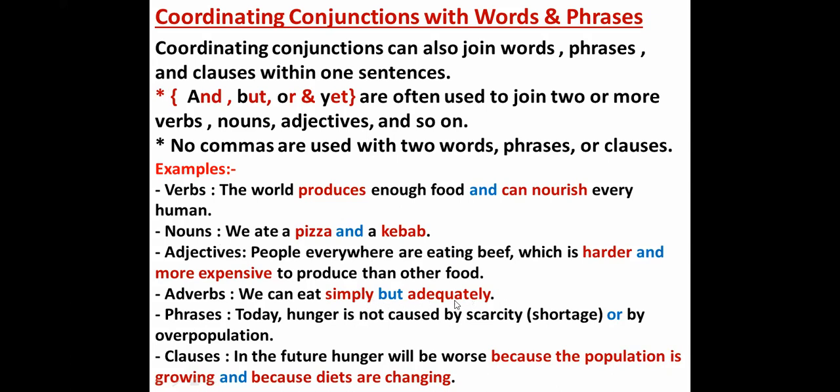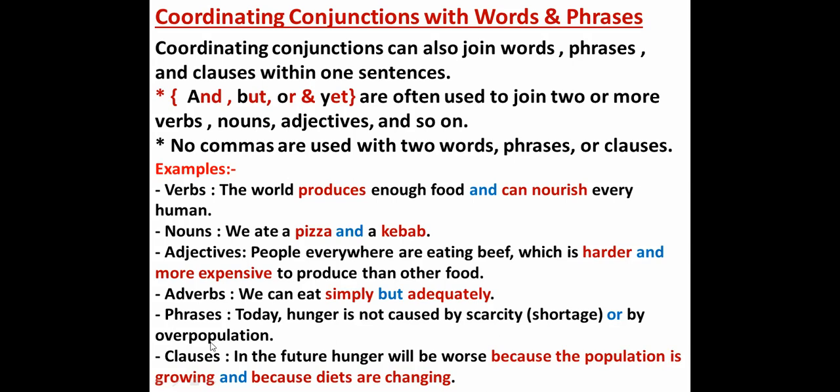Here we have two adverbs, but only one subject and one verb, so it's a simple sentence. The same for phrases: today, hunger is not caused by scarcity, which means shortage, or by overpopulation. Here also or is not joining clauses, so this is a simple sentence because we have one subject and one verb.